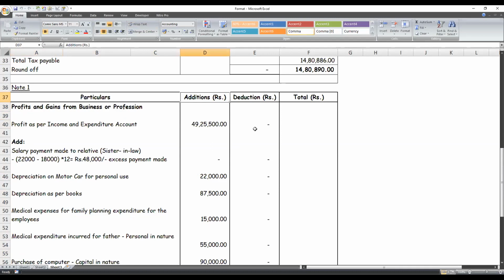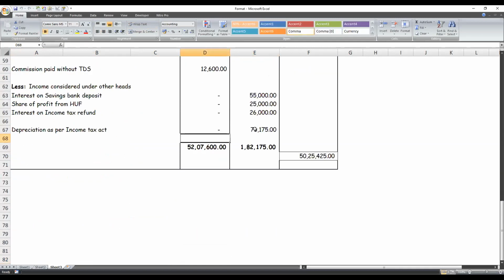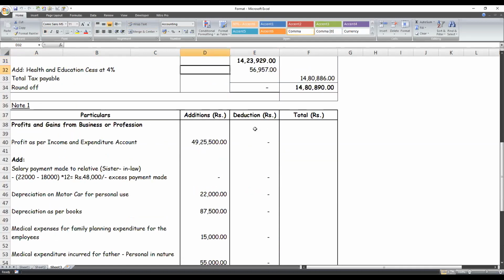And if you have any other comfortable format, please do follow it. Otherwise, go for this format of making separate columns for additions, deductions to be made, and total. So by the end of the sum, you'll have total of additions, including the book profit, and total of deductions to be made from this, so that you will not get confused between numbers.